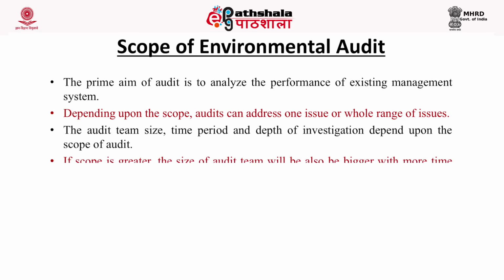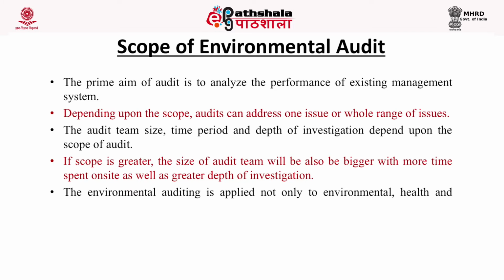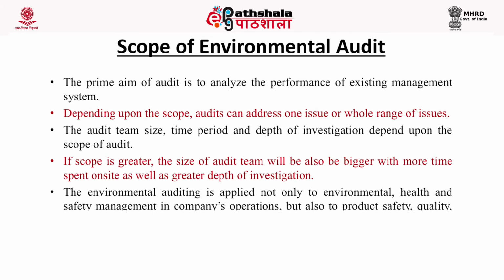If it is a large scale audit, then the audit team will have experts from different arenas and the team will be very big. Environmental auditing is applied not only to environmental health and safety management in a company's operation, but also to product safety, quality management and to areas such as loss prevention.